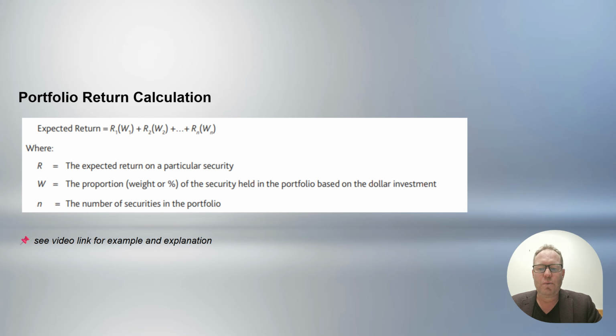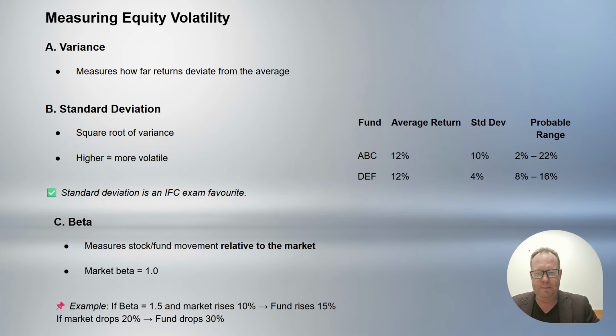Again, we will see a link following this lecture to give you a better idea of portfolio return calculation.